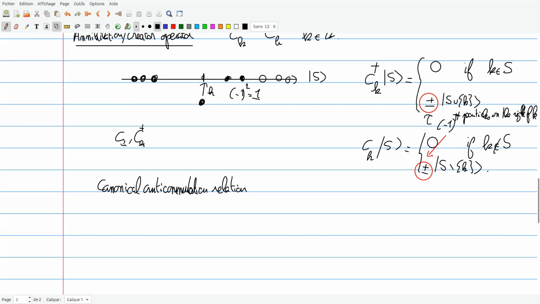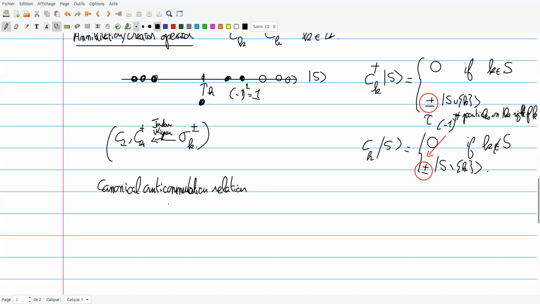If you think in the language of spin chains, they are really Jordan-Wigner transforms of the spin operators. Okay, this is just a remark for people who are familiar with this topic.